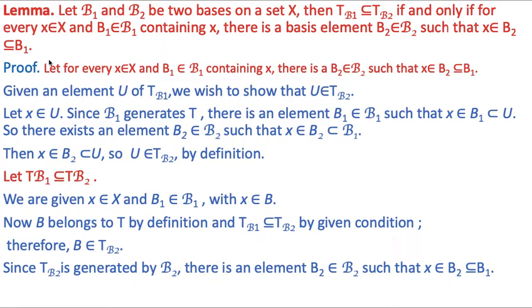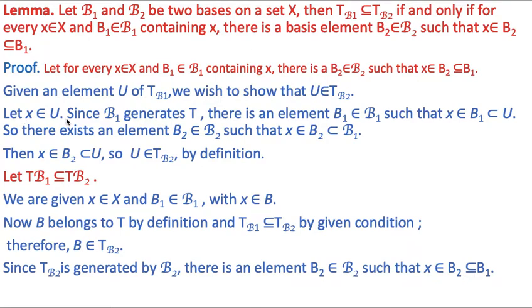Here, to prove this lemma, first of all we consider that for every x belonging to X and B1 belonging to B1 containing x, there is an element B2 belonging to B2 such that x belongs to B2, which is a subset of B1. And we will show that TB1 is a subset of TB2. Given an element U of TB1, we wish to show that U belongs to TB2. Only then TB1 will be a subset of TB2.